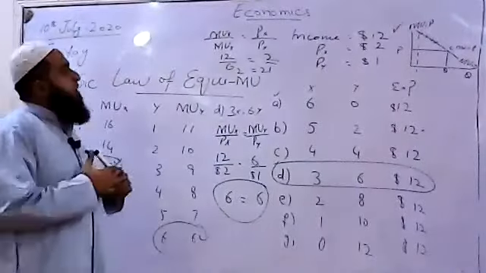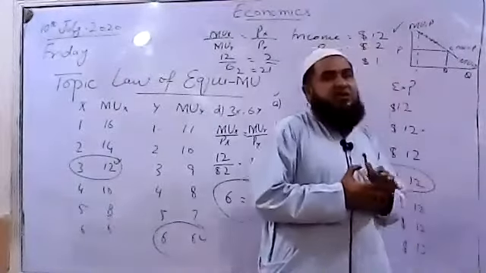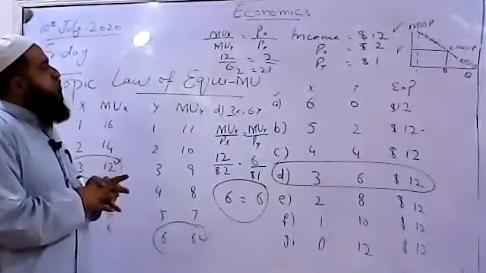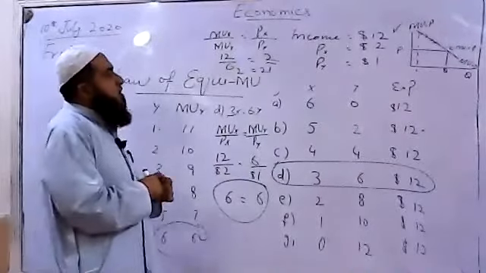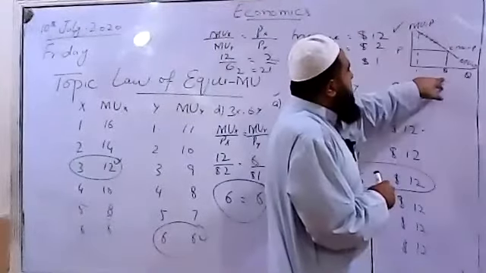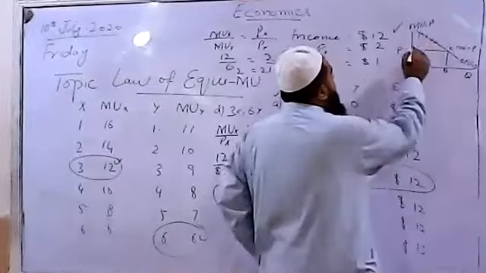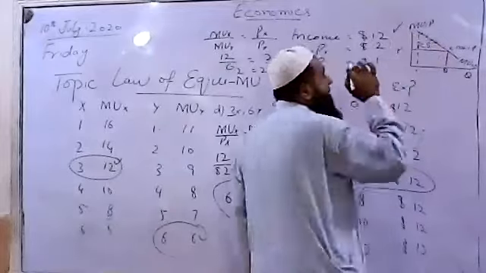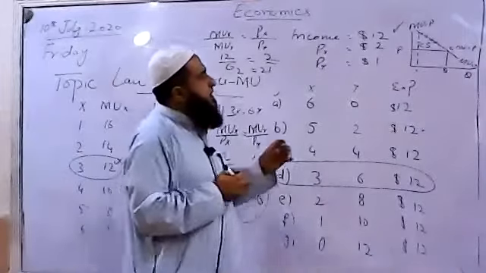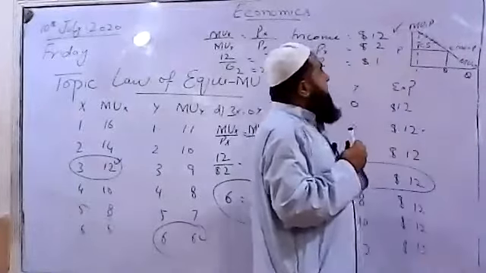He does not go beyond this point, because after this the price remains the same, but the marginal utility of every extra unit consumed will be lower than the previous unit. Therefore, the consumer is not going beyond this point. So he will remain at the point where marginal utility is equal to the price of the last unit consumed. This area under the demand curve will show us the total consumer surplus. This shows consumer welfare, that his welfare will increase when marginal utility is higher than the price of the product.